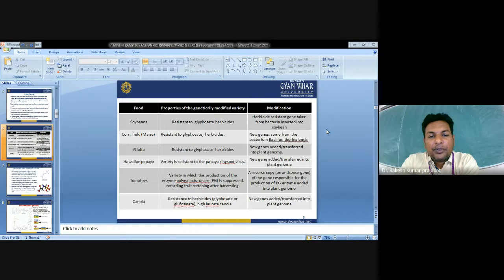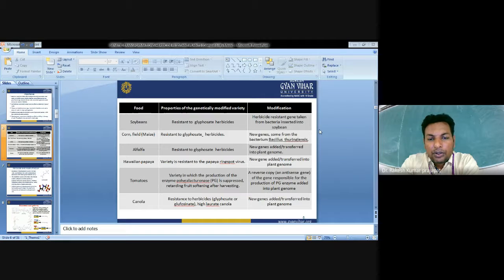Cornfield or maize, resistant to glyphosate herbicides. Similarly, new genes from the bacteria Bacillus thuringiensis have been isolated and inserted into the corn or maize genome and it becomes resistant. Alfalfa. This alfalfa crop is also resistant to glyphosate. Similarly, new genes are added or transferred into the plant genome. Hawaii papaya, ring spot virus resistance. The gene which gives resistance against this coat protein has been introduced.